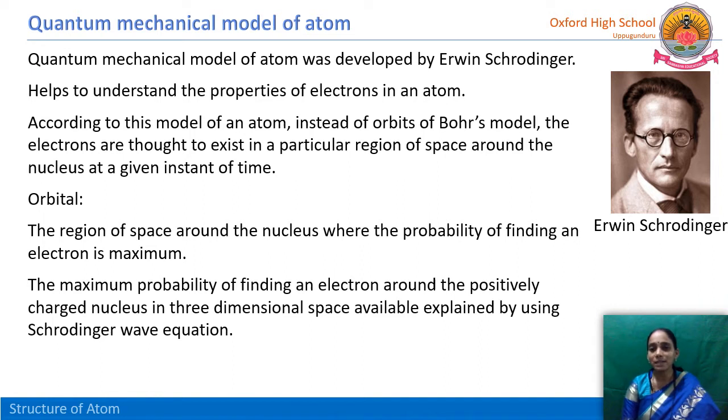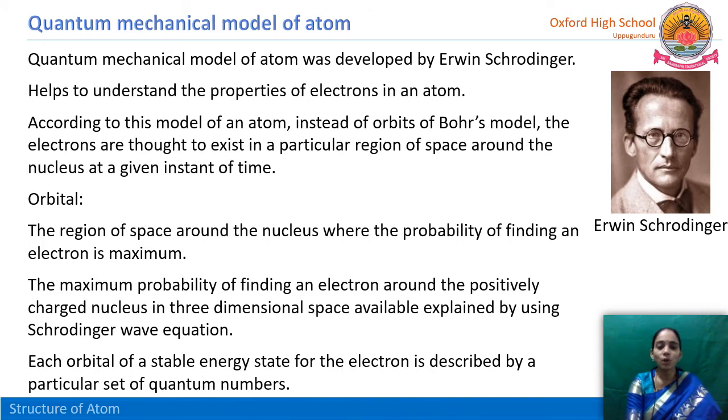Erwin Schrödinger has given a clear explanation about these orbitals, that means the x, y and z axes also. How these orbitals are shaped and what their names are, all this he has given a clear explanation. Each orbital of a stable energy state for the electron is described by a particular set of quantum numbers. To understand this electron property, we have to study the quantum numbers. These quantum numbers are most important. They will give the proper address of the electron.